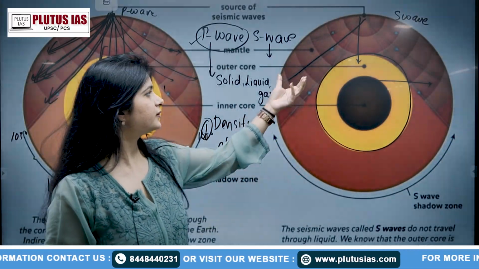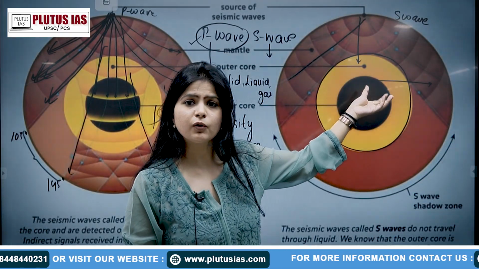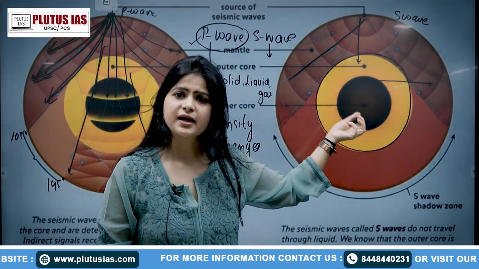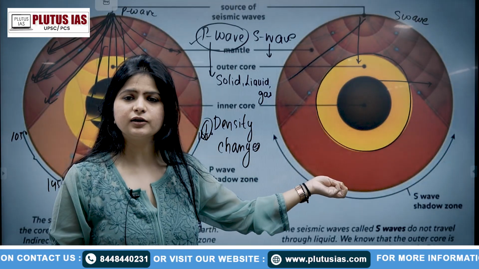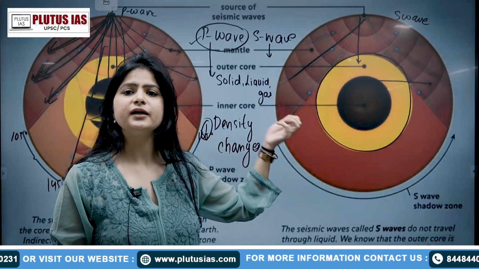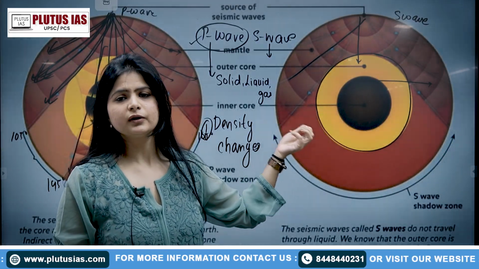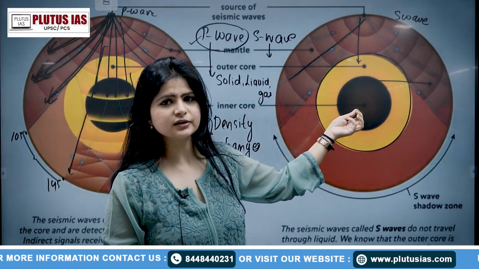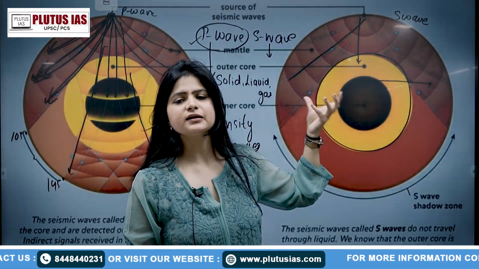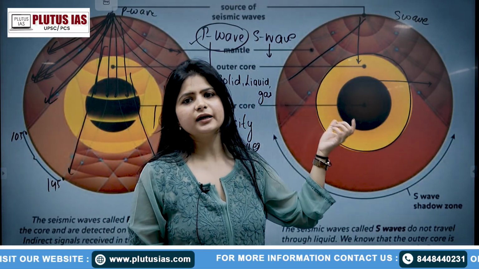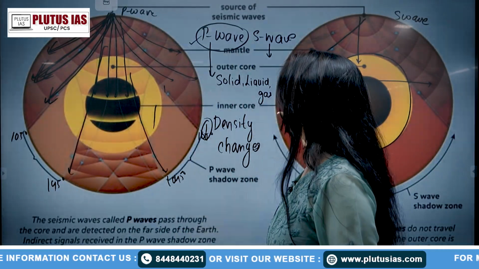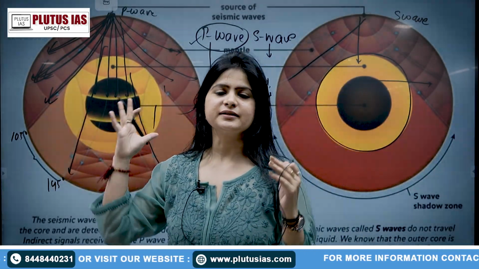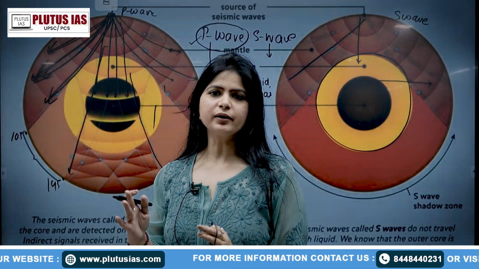Since they are not going through the liquid part, we were able to detect that there is a liquid part in the interior of the Earth, which is the outer core of the Earth, and the outer core is liquid in nature, but the inner core is solid in nature, right?